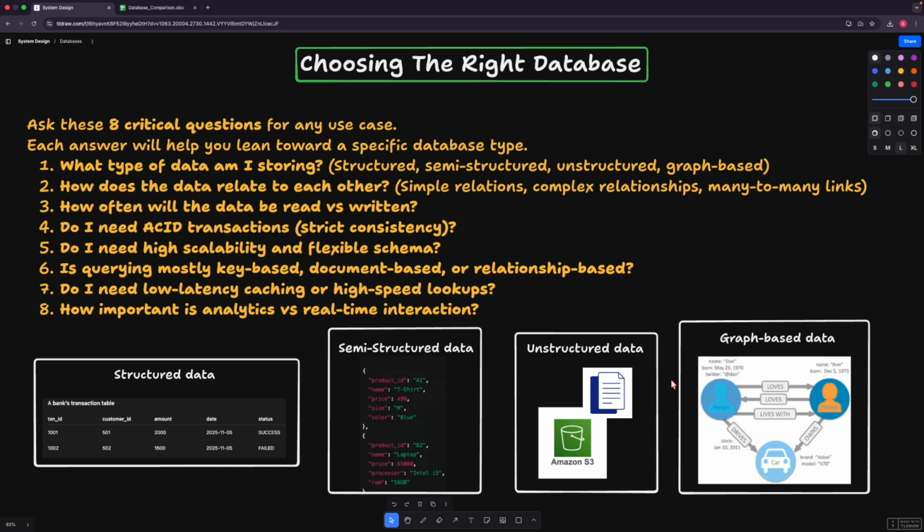This is the first criterion we should define for our data: under which category it will fall. Once we are final on the category, whether structured, semi-structured, or unstructured, we can move on to the other questions. Why do we need to, when we have already finalized the structure? Because if it is structured data, you may think we should go with SQL databases.